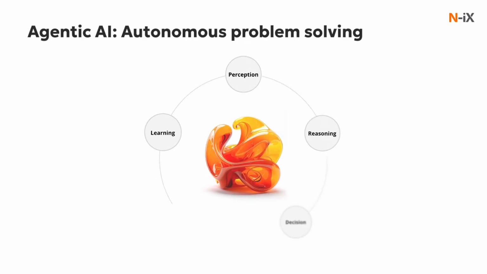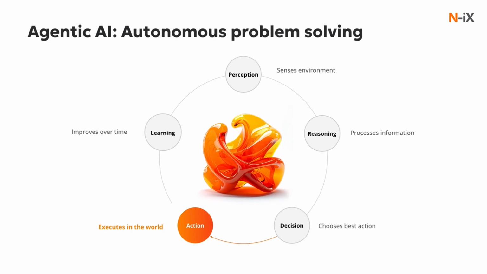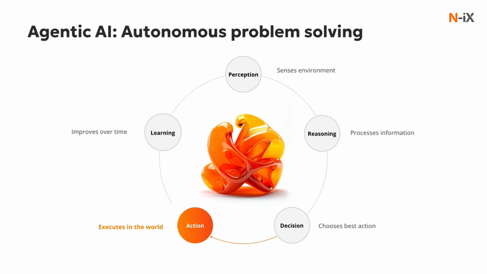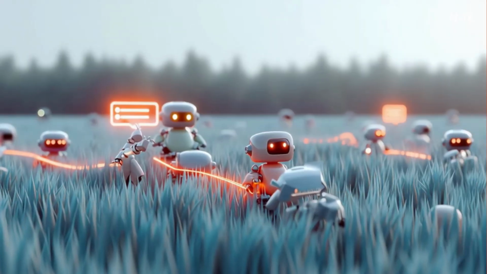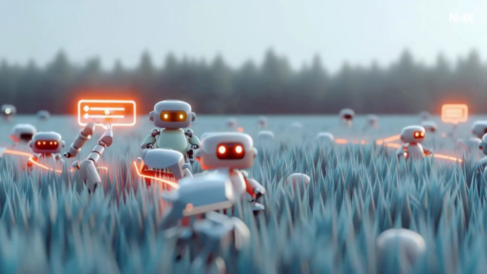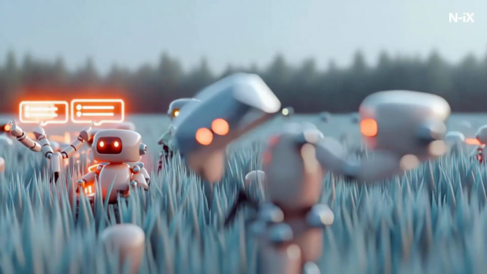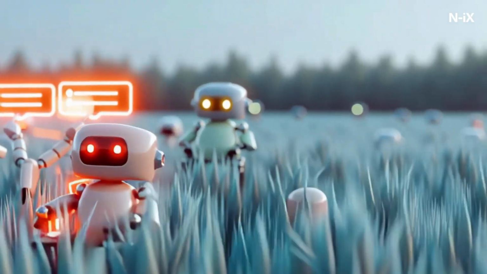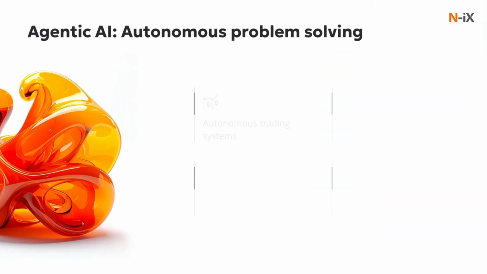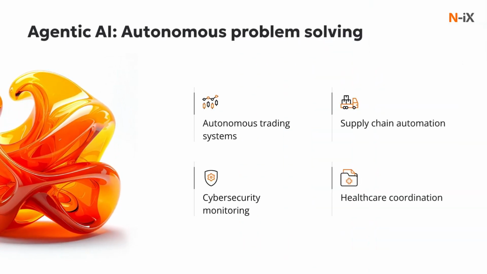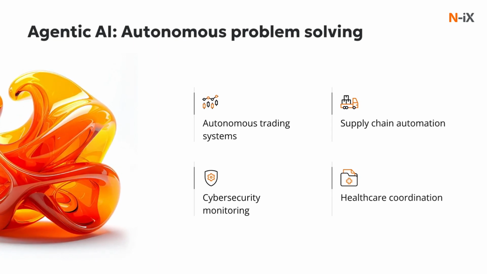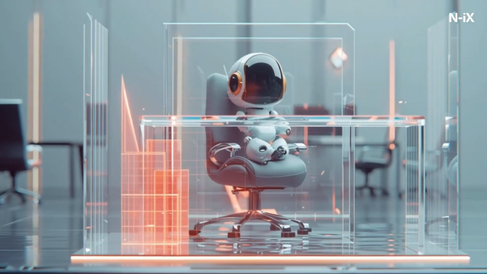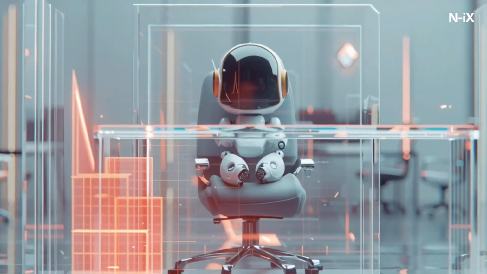A newer category gaining attention is Agentic AI. The defining feature of these systems is that they can perform tasks autonomously. Imagine it as a digital employee. They collect information, make decisions, execute tasks, and adapt based on results. Agentic systems combine several capabilities: reasoning, planning, decision-making, and execution. For example, an AI agent could monitor inventory levels, order new stock, adjust delivery schedules, and communicate with suppliers automatically. This is why many experts believe Agentic AI will transform business operations.